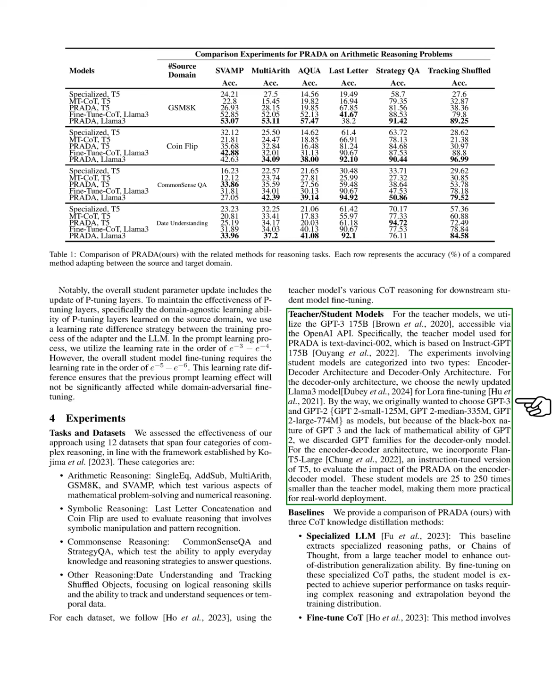For the decoder-only architecture, we selected the updated Llama 3 model for fine-tuning. Initially, we considered using GPT-3 and various versions of GPT-2, but we decided against them due to GPT-3's black box nature and GPT-2's limited mathematical capabilities. For the encoder-decoder architecture, we used Flan-T5 Large, an instruction-tuned version of T5, to assess the impact of our PRADA approach. Our student models are significantly smaller than the teacher model, making them more suitable for real-world applications.